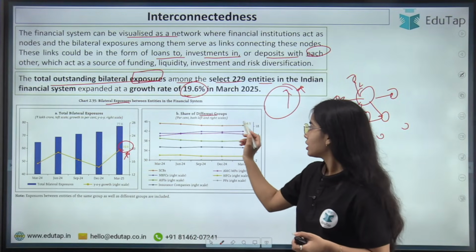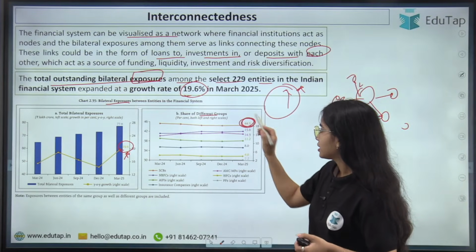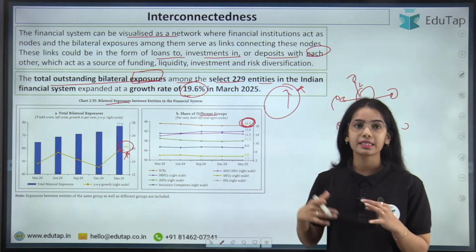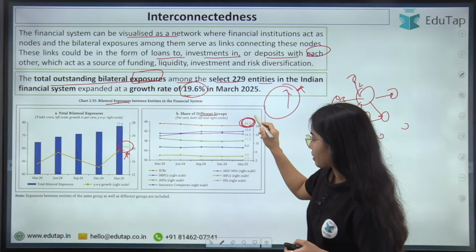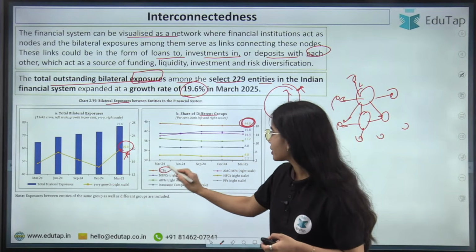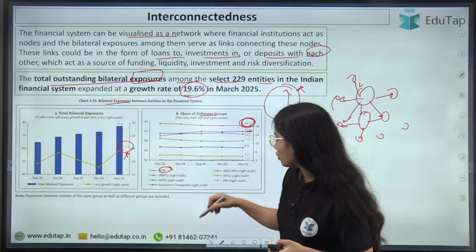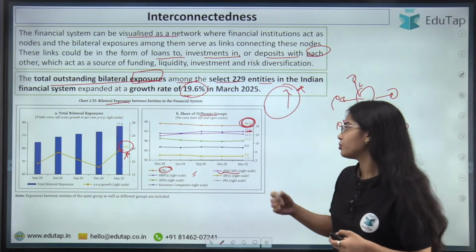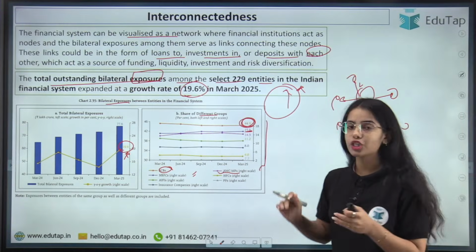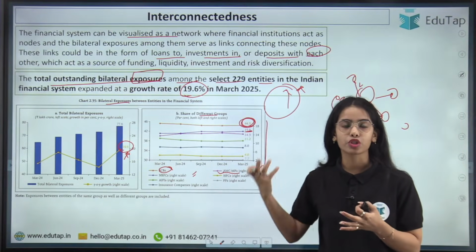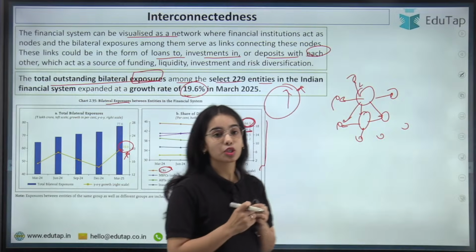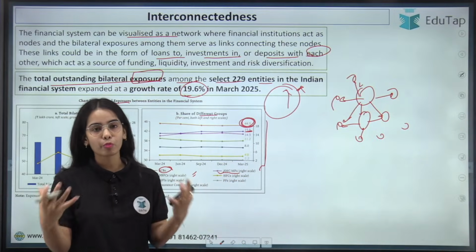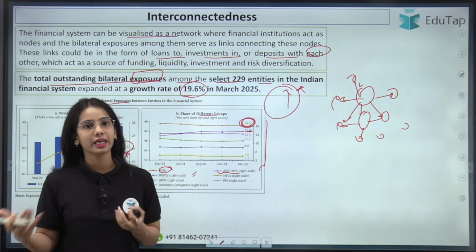There is the growth that has happened in the bilateral exposures by 19.6%, and looking at the share of different groups, the highest bilateral exposure or the highest share is of banks, scheduled commercial banks. After that, the second highest is of the NBFCs, and then asset management companies, mutual funds and such. So the highest share in the bilateral exposure is of scheduled commercial banks. That means the scheduled commercial banks have the most interconnectedness with the other entities, okay?